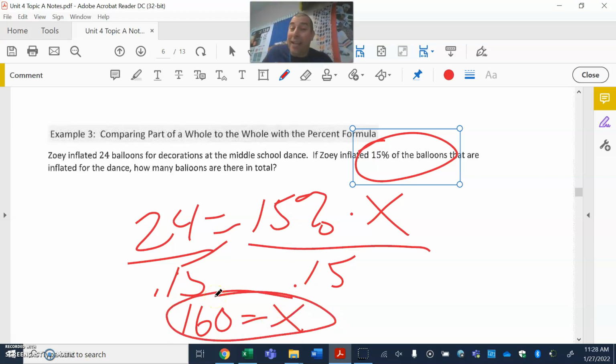So that's what we're dealing with here, people. Part, whole, and realizing that multiplication problem there.